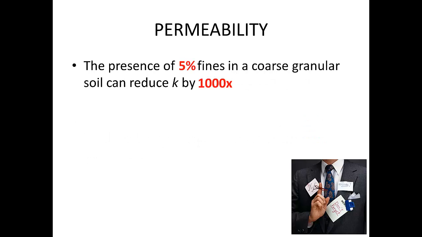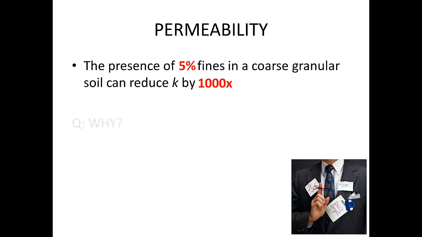Additionally, adding as little as 5% fine-grained material to a coarse sample can reduce the coefficient of permeability by 1,000 times. Remember, fine material is small enough to pass through a number 4 sieve. To put that into context, adding 5% fines can reduce by 1,000-fold the speed at which soil can drain water.